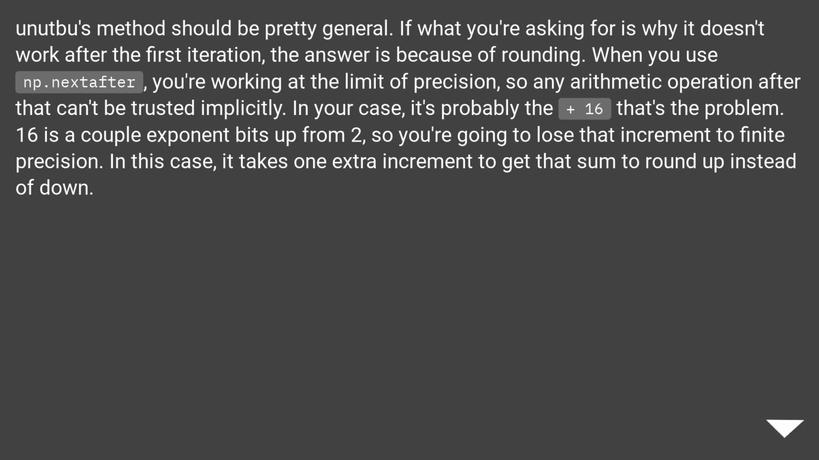16 is a couple exponent bits up from 2, so you're going to lose that increment to finite precision. In this case, it takes one extra increment to get that sum to round up instead of down.